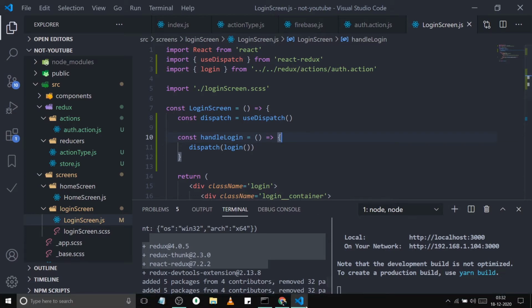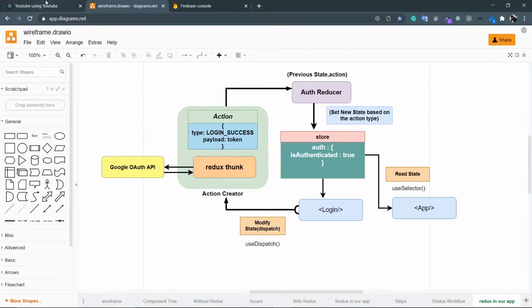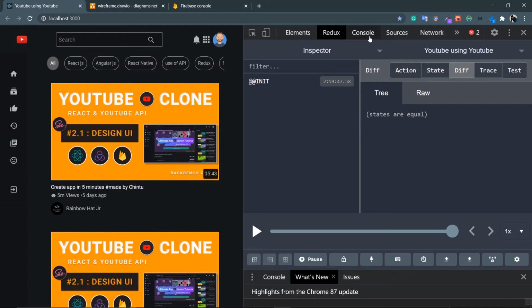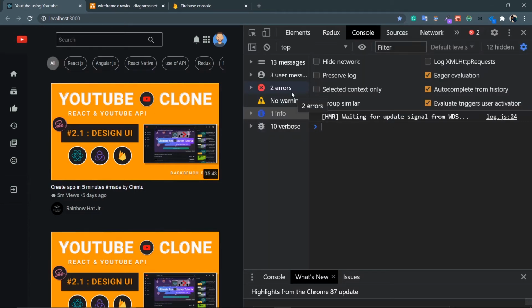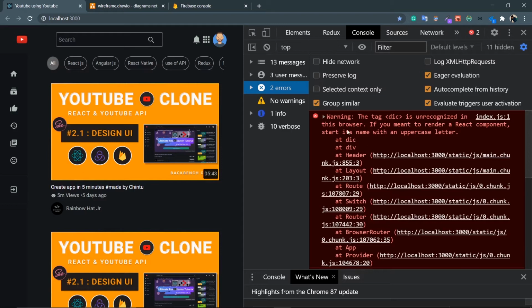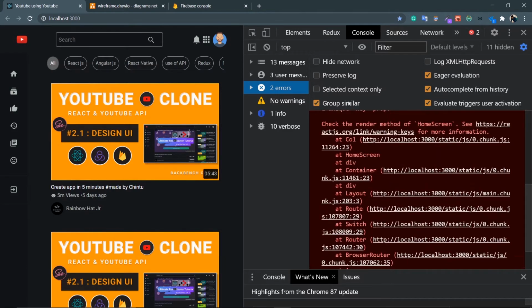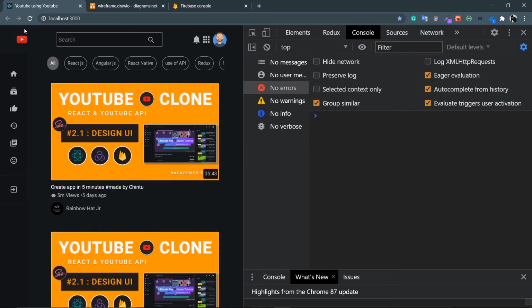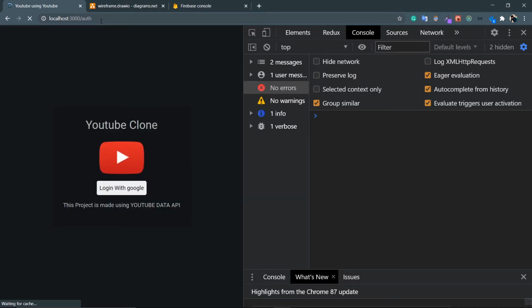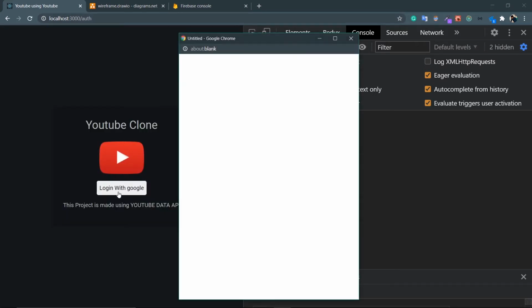So just go to your console, YouTube, using YouTube console. Do I have an error? Go to 2 errors. Wow. So the tag dic is unrecognized. I mean DIC. So if you mean to render, okay, just leave this, not a problem related to Redux. Okay, so let's go to /auth. Just click on this login at Google. Look at this, it fired my action, and here is my login pop-up.